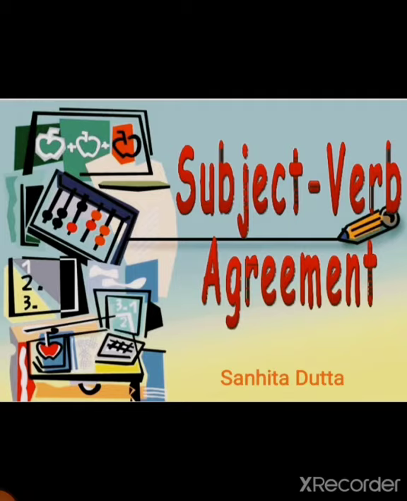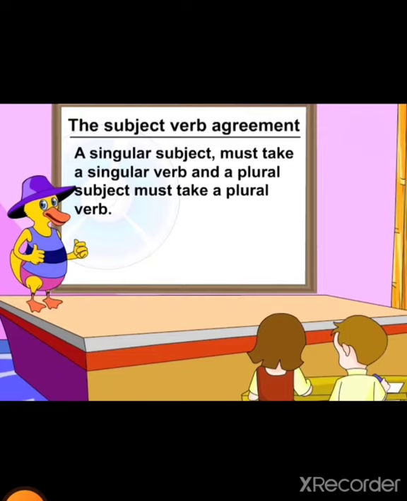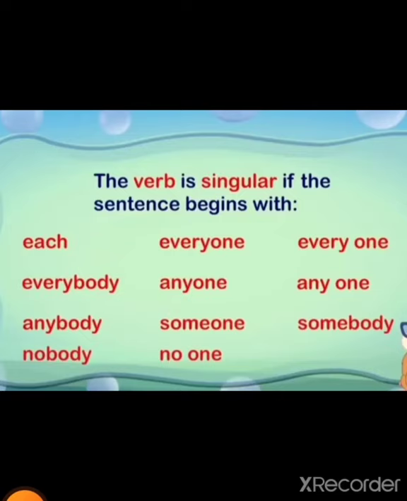So, we have been reading subject verb agreement. We have learned that the verb must agree with its subject. A singular subject must take a singular verb and a plural subject must take a plural verb. So, we have learned this much. We have also learned some of the rules with some examples. Today we will learn some more rules. Okay, so let us start.